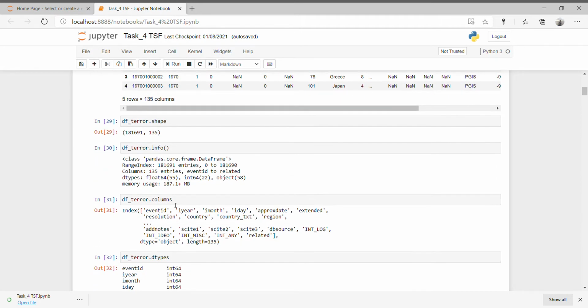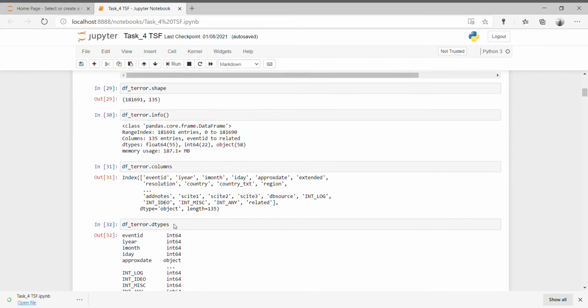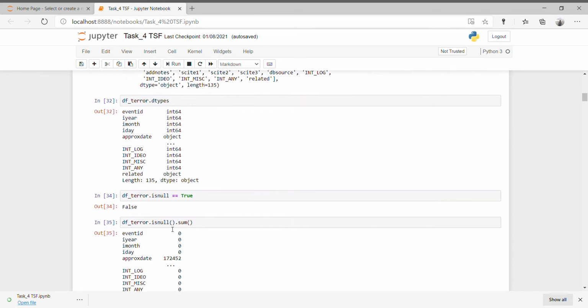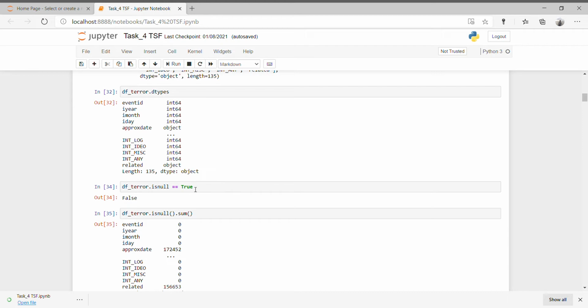Now here we have some columns: event ID, year, month, days. These are the columns of this data set. We already see the data types of the columns, and then we find whether null values are present in the data set or not. Here we see the output is false, so that means null values are not present in this data set. How many null values are present in the different columns? Event ID has 0 null values, year has no null values, month has no null values, days have no null values.